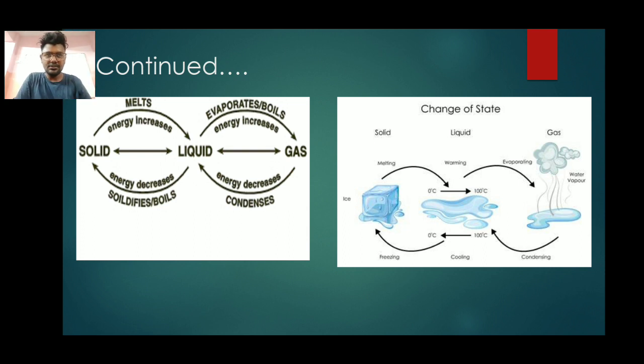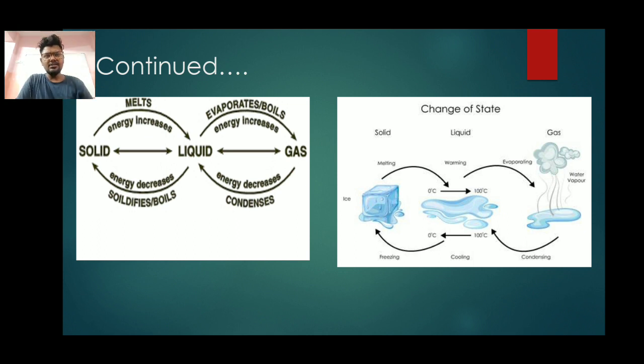This is the melting process. From ice to liquid is the melting process. Around 0 to 10 degrees Celsius is enough for it to start to melt, and boiling is at 100 degrees Celsius. But 0 to 10 degrees Celsius is enough to get the object to melt.